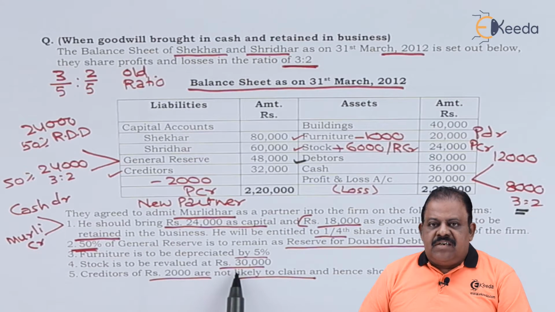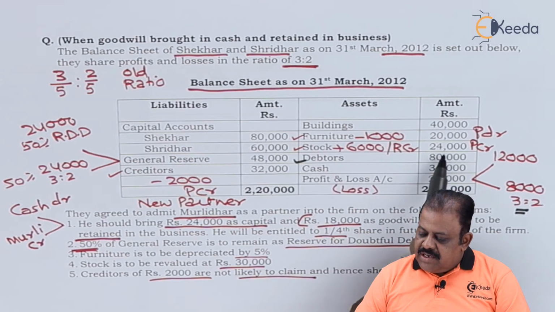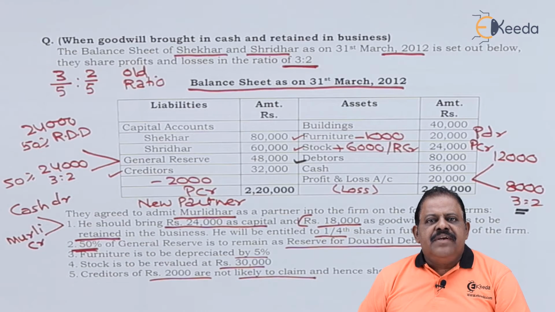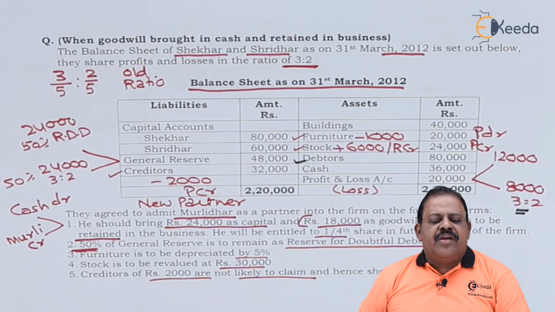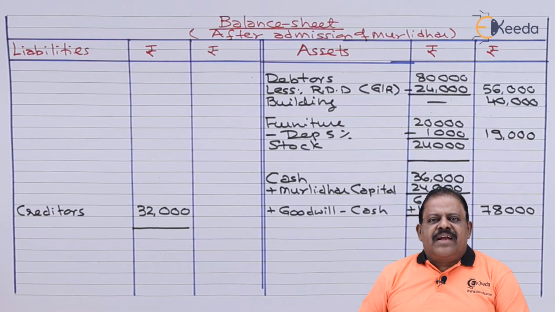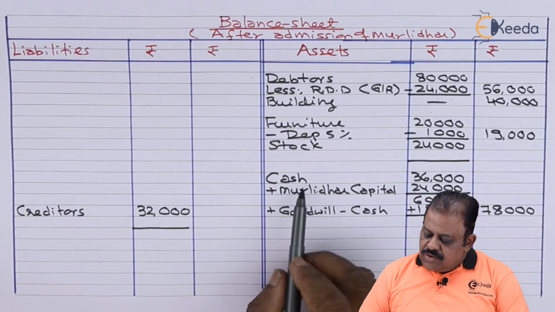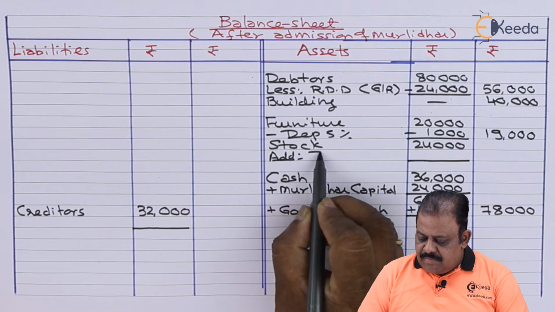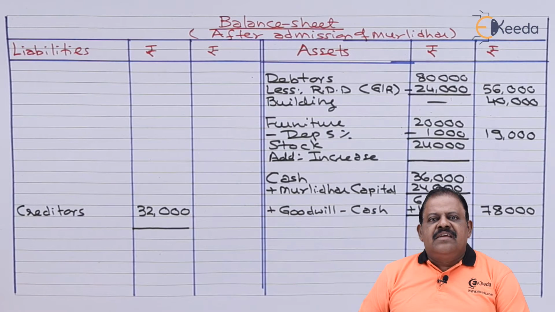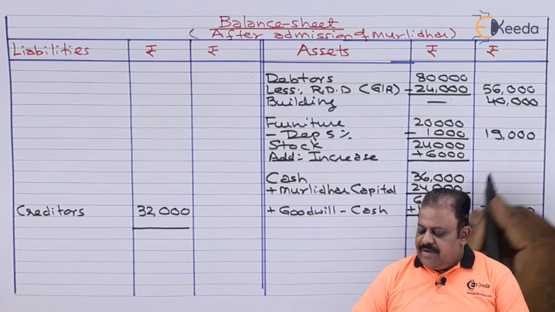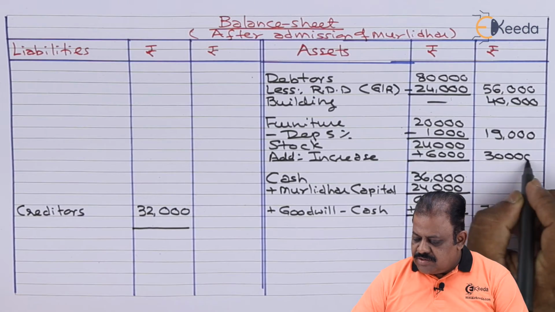Stock to be revalued at 30,000. Stock here it is 24,000. That means it has gone up by 6,000. It will be recorded to the credit of profit and loss adjustment account or revaluation account. Revaluation account credit by stock 6,000. This will have a second effect in the balance sheet. Stock here we have 24,000. Add the increase in the amount of stock 6,000. So it will be 30,000.